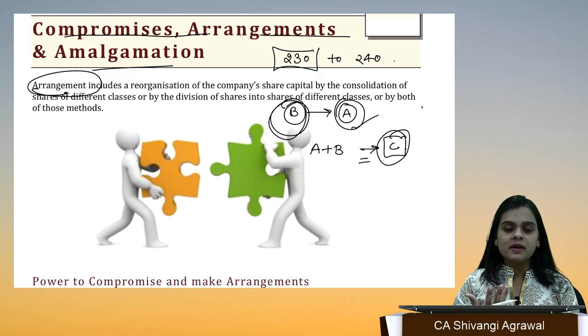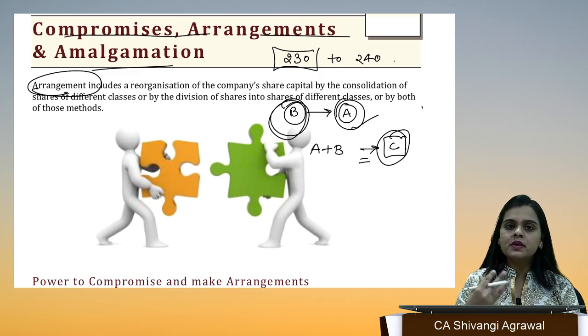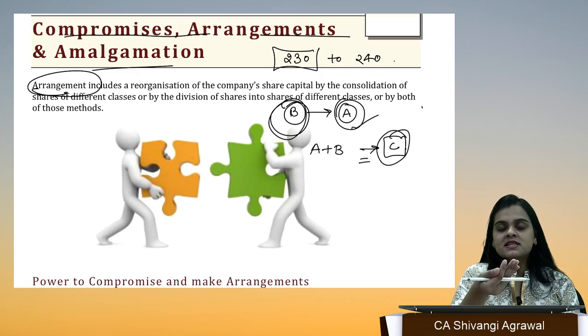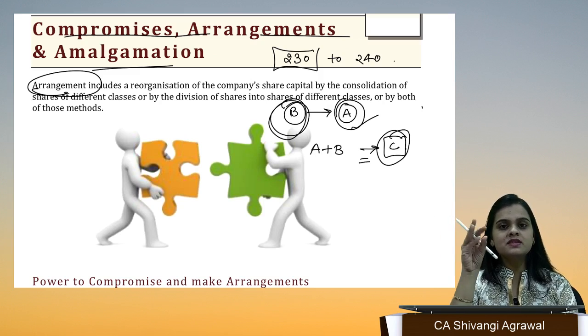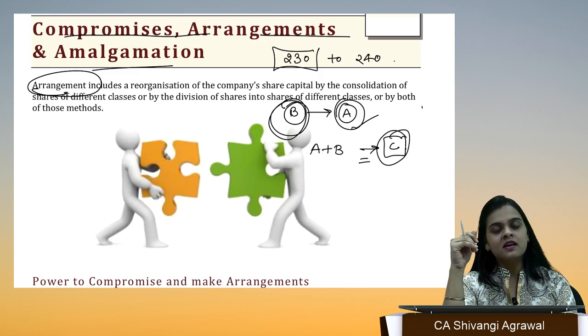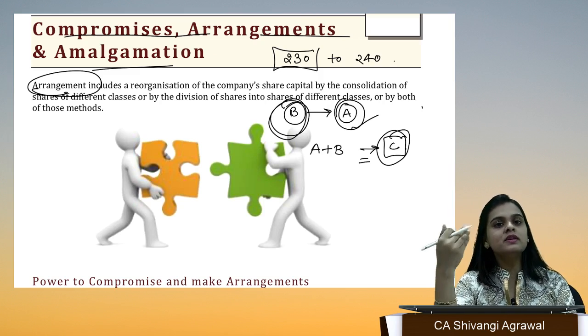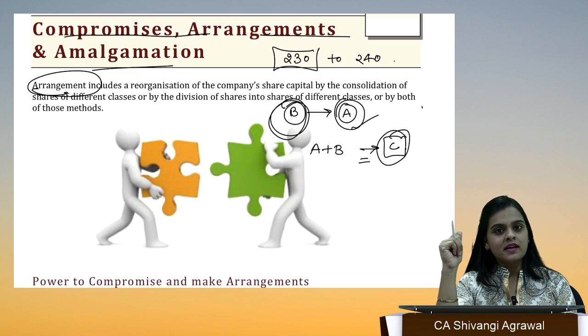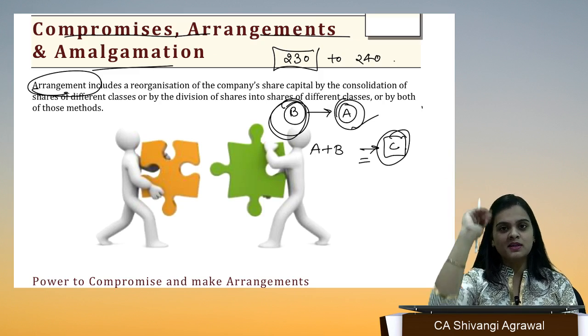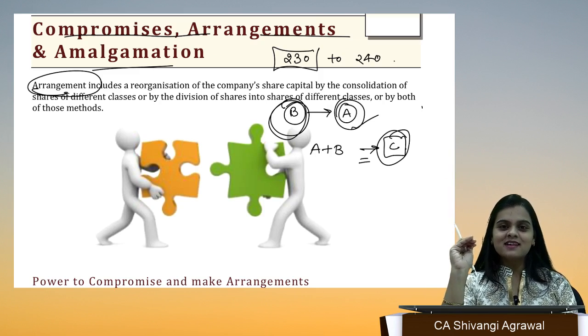When we do compromise, we will do compromise with someone we are already associated with. We are not going to do compromise with someone we don't know. Usually we say that husbands compromise with their wife. They are going to compromise with their own wife. They are not going to compromise with someone else's wife, right? Why do they need to compromise with them? If they want to amalgamate, then they will amalgamate with someone else's wife, right? Otherwise, compromise is going to happen in the house only. Fine.